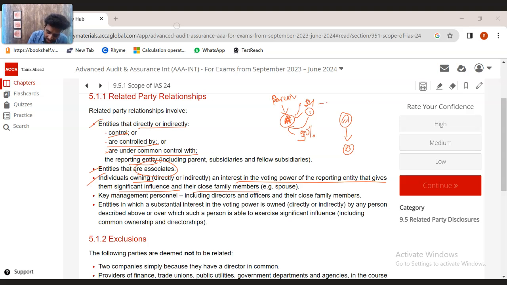Even then, if shareholder 1 has a wife, a spouse, and the spouse and A do a transaction, that is also a related party transaction. So close family members of shareholders or key directors and key management personnel are all related parties. Transactions with key management personnel like directors, officers and their close family members as well. Like if the entity does a transaction with the director's wife's company, then it's a related party transaction. Entities in which substantial voting power is held by any person described above, or over which such a person is able to exercise significant influence, are also a related party relationship.